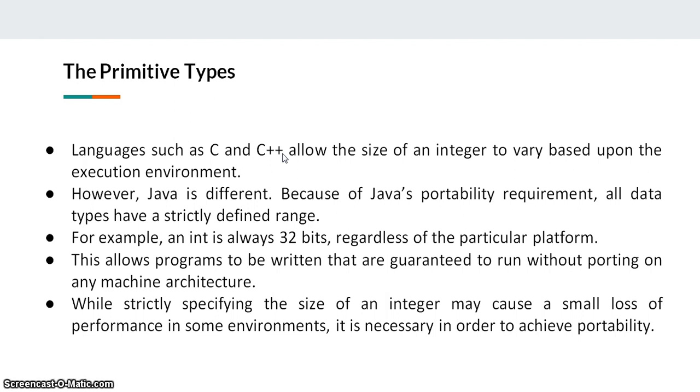This allows programs to be written that are guaranteed to run without porting on any machine architecture. While strictly specifying the size of an integer may cause a small loss of performance in some environments, it is necessary in order to achieve portability.